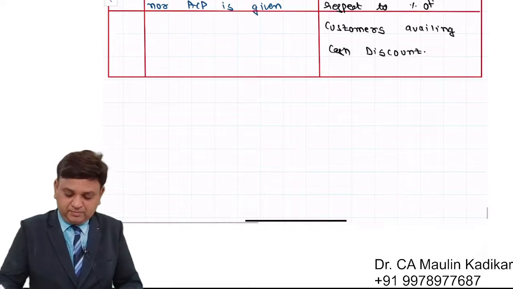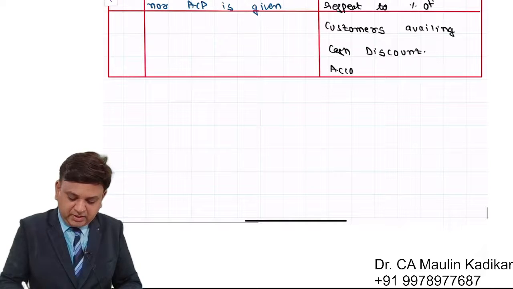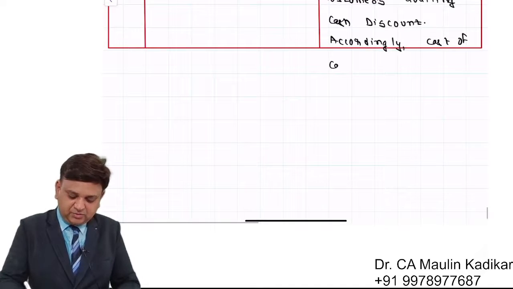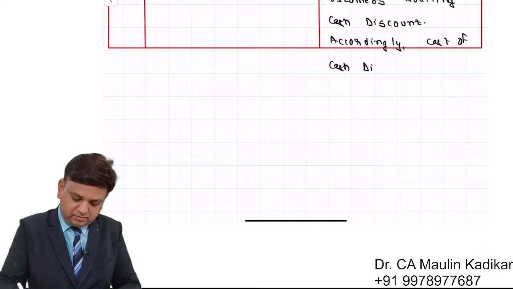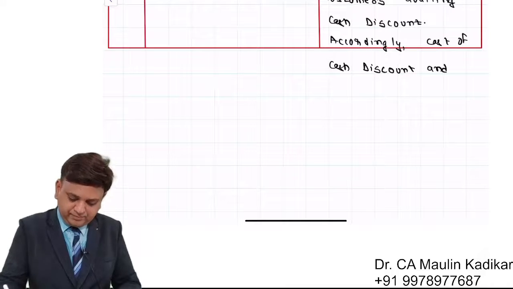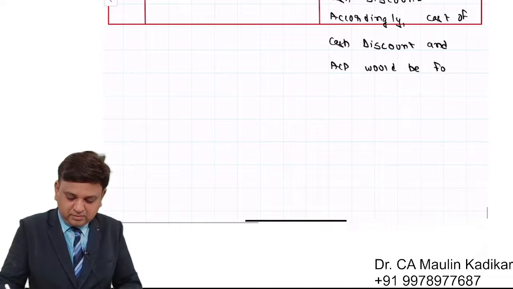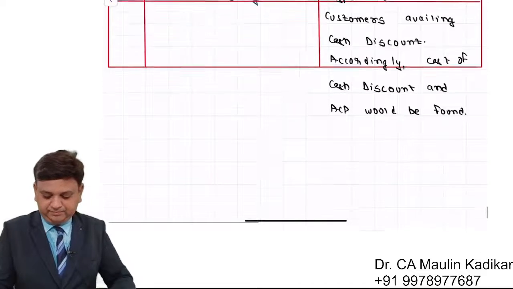Full stop. Accordingly, cost of cash discount and average collection period would be found.